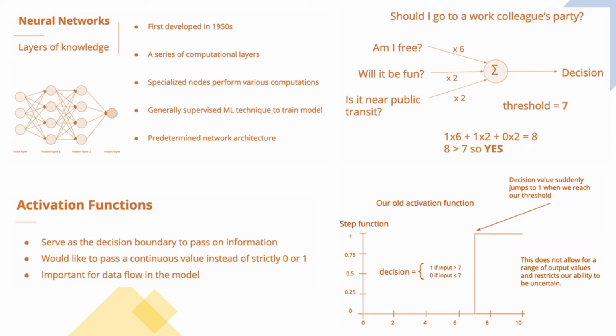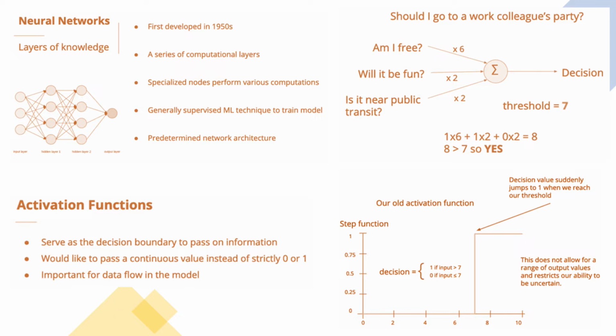As I mentioned, activation functions serve as individual nodes' decision boundary that will determine the signal that is passed on to the subsequent layer. An ideal activation function would return a range of values which will allow us to scale the node's output rather than having a binary yes or no decision. Starting with these activation functions, we will piece together the different parameters that are tuned when training a neural network.